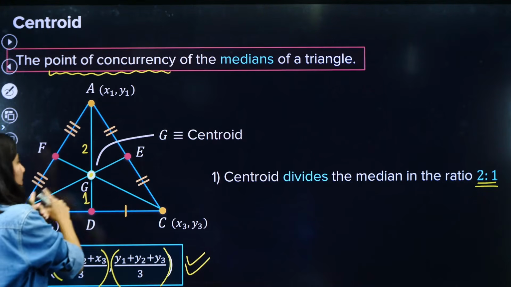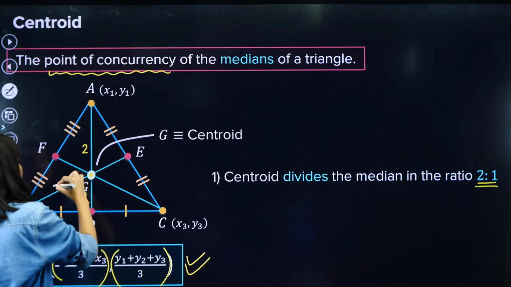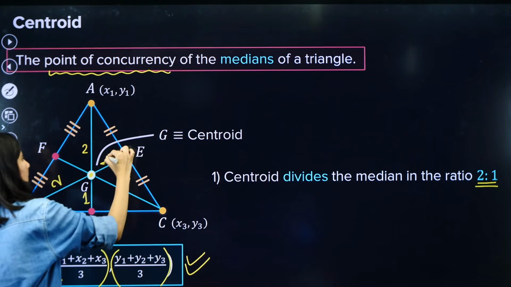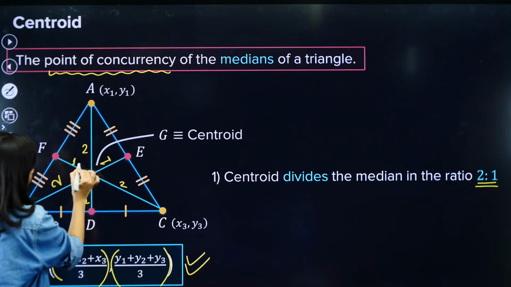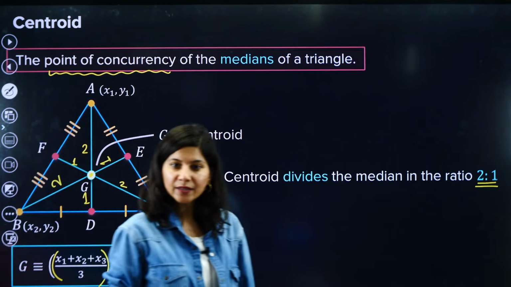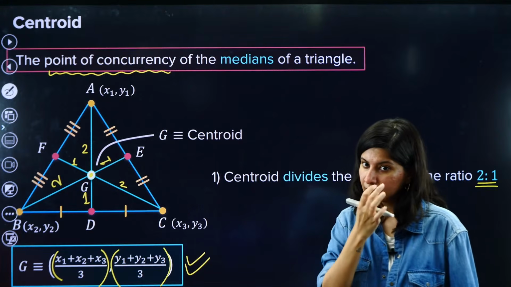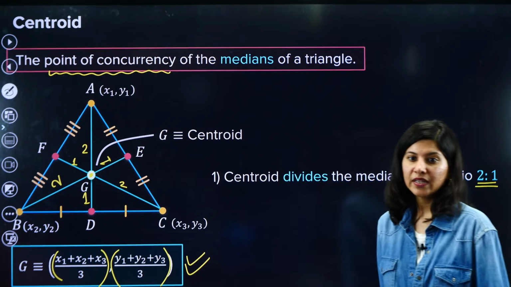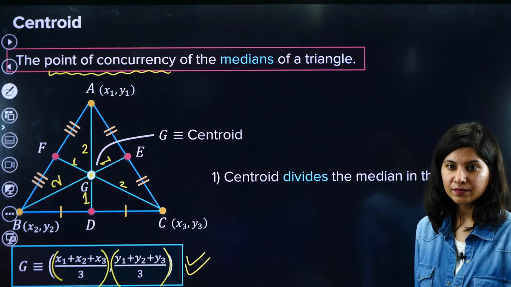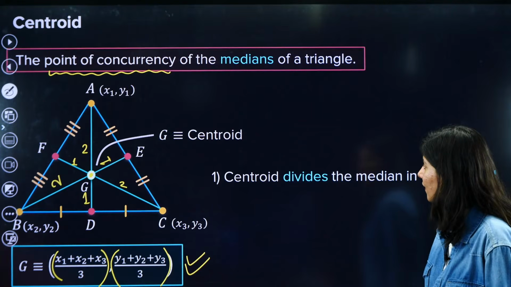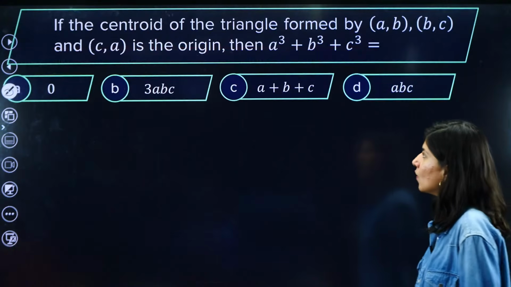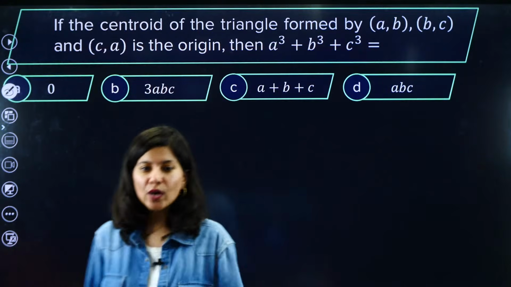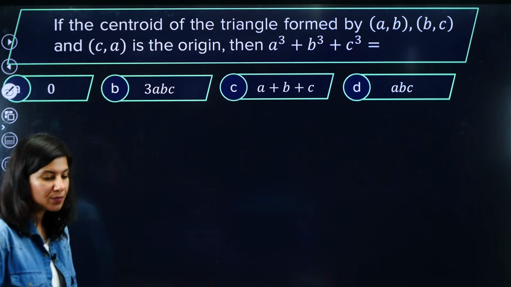And this also: BG is 2, GE is 1, also 2:1. And if I talk about this, this will be 2 and this will be 1. Is it clear? Okay. Any doubt? Any confusion? All right, so the centroid divides the median in which ratio? 2:1. Now let us do a question based on this.